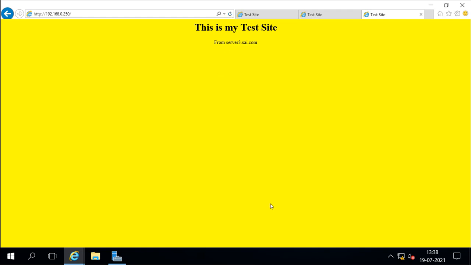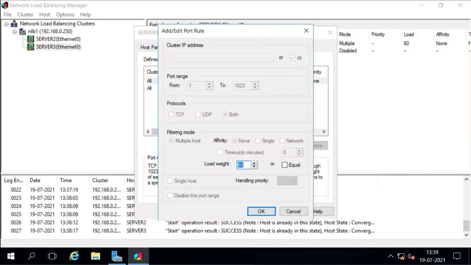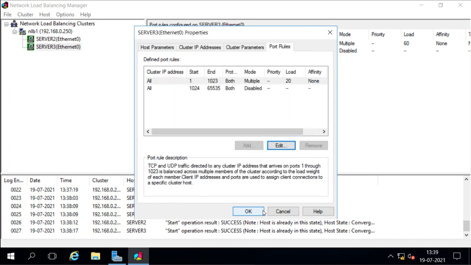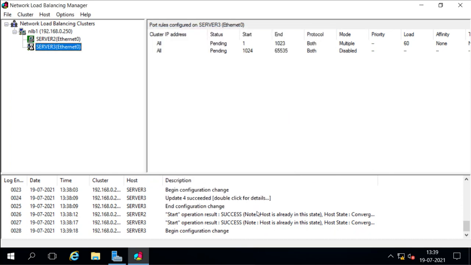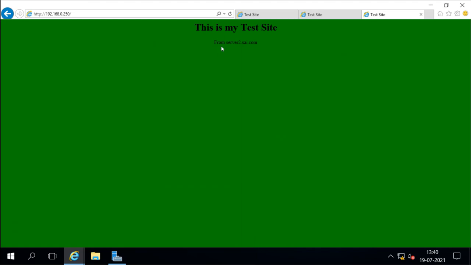Let me reduce that. I will put 20 here. And now you see server 2 is handling the request, because now it has more load weight.